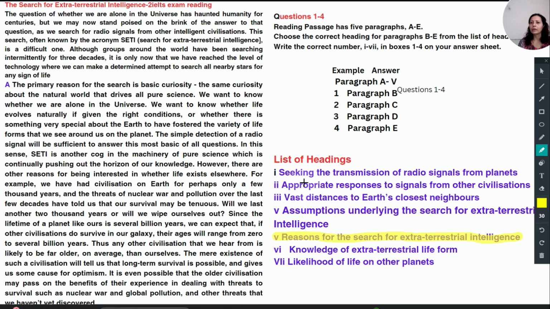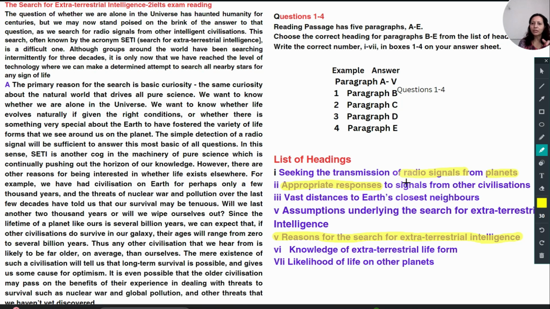Seeking means looking, and the transmission of radio signals, some signals may be there. So I am just highlighting the words. These are my keywords: radio signals from planets. Second, appropriate responses to signals from other civilizations.